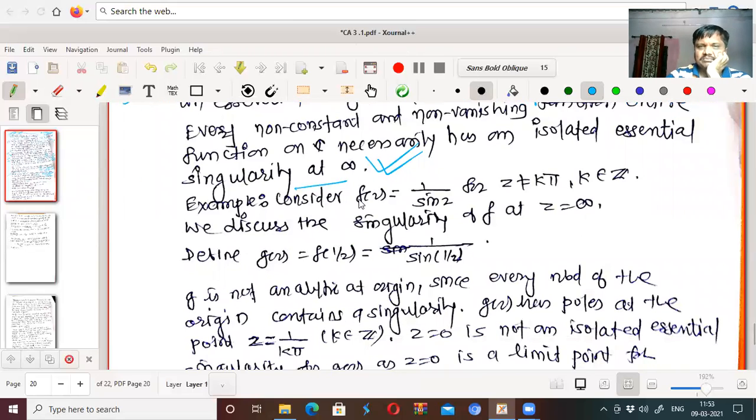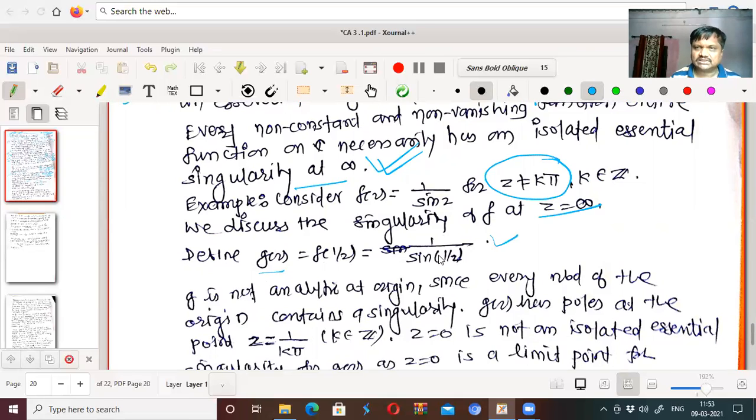Consider one more example, f of z equal to 1 upon sin z. We discussed the singularity of this function f at z equal to infinity, and this function is given for z not equal to k pi, because for z equal to k pi it is not defined, it becomes infinity, where k belongs to the integers. To discuss the singularity at infinity, we change this function f of z by replacing it with f of 1 by z. I will call it g of z, and it is 1 upon sine of 1 by z.